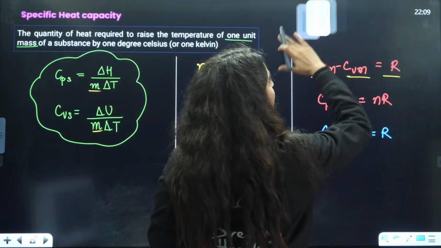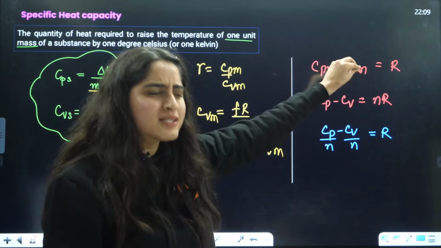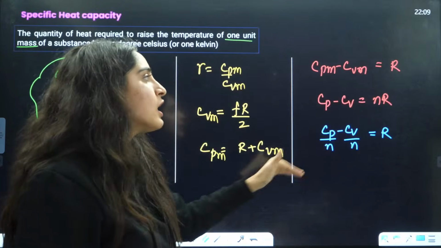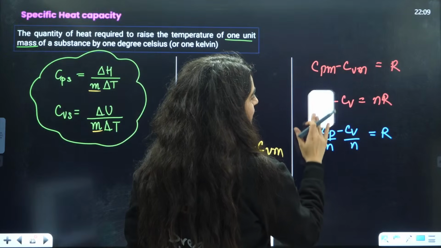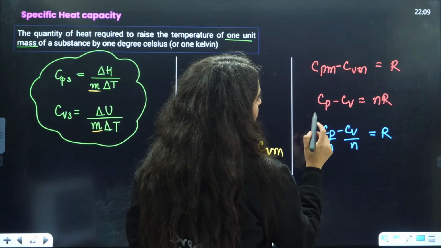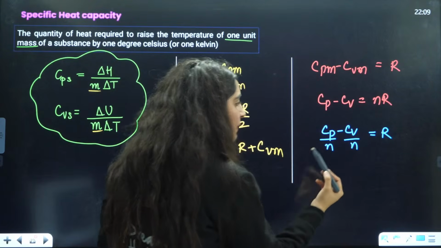So we know that Cpm and Cvm are for molar heat capacity. That is why Cpm minus Cvm is equal to R. But for Cp and Cv, when I multiply by n, Cpm is nothing but Cp by n, and Cvm is Cv by n.